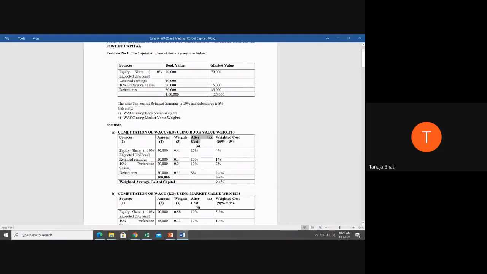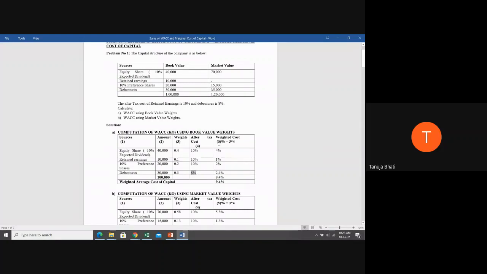Now, for equity share, the after tax cost is 10% because the cost of capital to the company is the dividend or the minimum rate of return in case of equity. So it is 10%. Retained earnings is readymade given in the problem, 10%. So we have written 10%. Preference shares is again the dividend payable to preference shareholders, which is 10%, prefixed before the word preference shares. So 10%. And debentures is given as 8%. So we are writing here 8%.